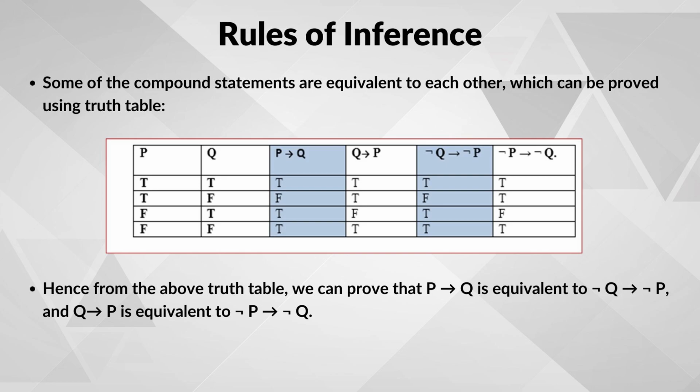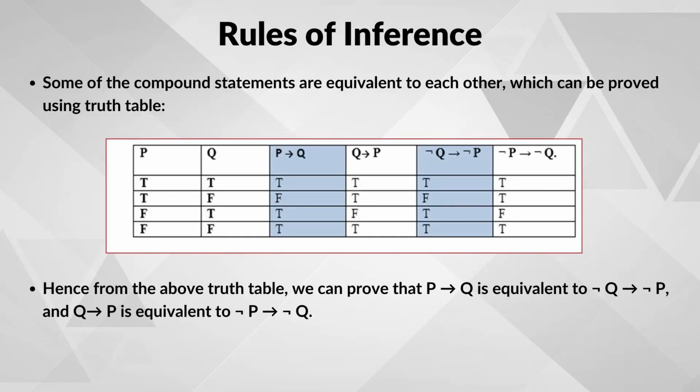Similarly, we can do the steps for Q implies P and not P implies not Q. If their truth value columns match in every row, we prove that Q implies P is equivalent to not P implies not Q. In simple words, a truth table helps us compare statements by checking if they behave the same way in all situations.